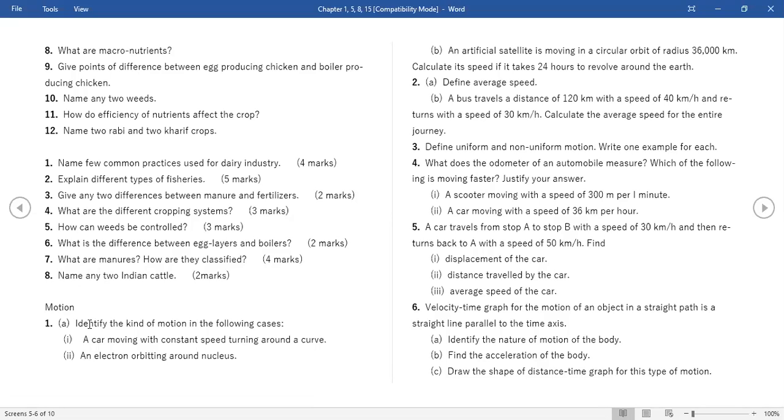Non-uniform. Non-uniform circular motion. No. Non-uniformly accelerated circular motion. No. Yes, Rajshri? Uniform circular motion. No. Nitin? Circular motion.